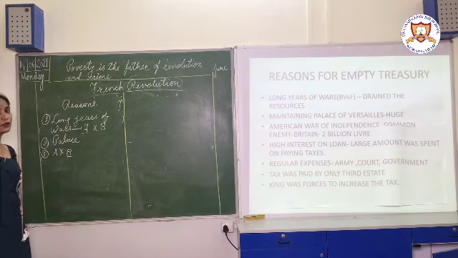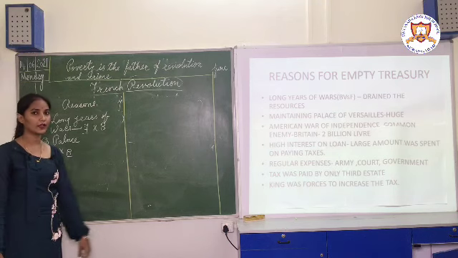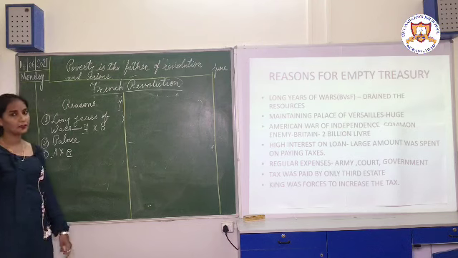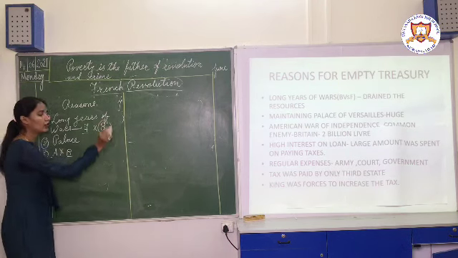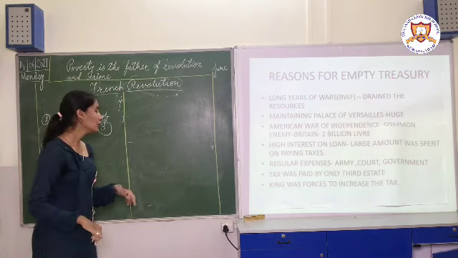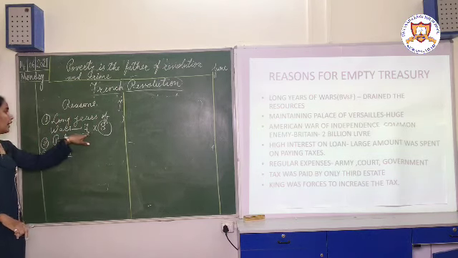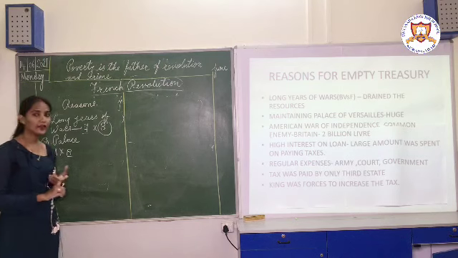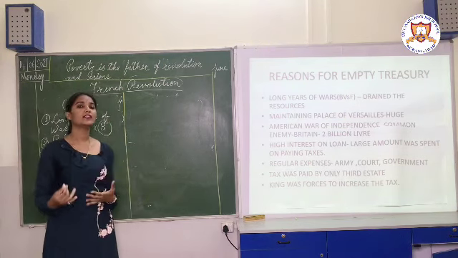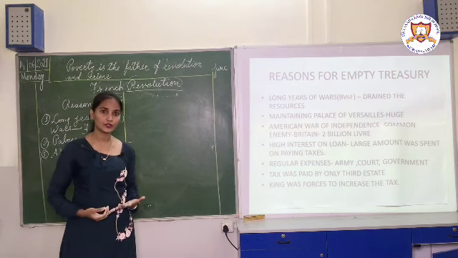And earlier, in the first point, I told you that France was also fighting a war against Britain. It means that America and France had a common enemy. And who was their enemy? Their enemy was Britain. As we say, the enemy's enemy is our friend, right? So France and America became friends. When you offer friendship to someone, then when that friend is in need, you have to give a helping hand to that friend.